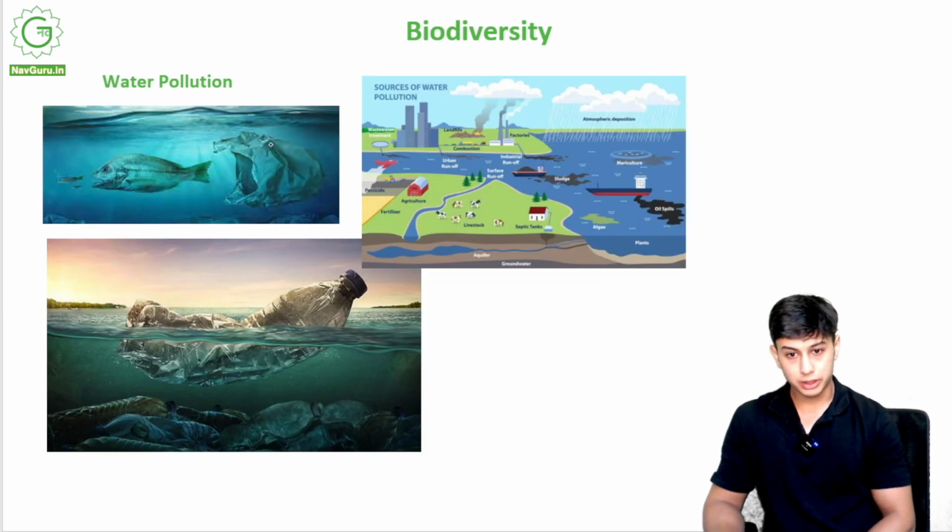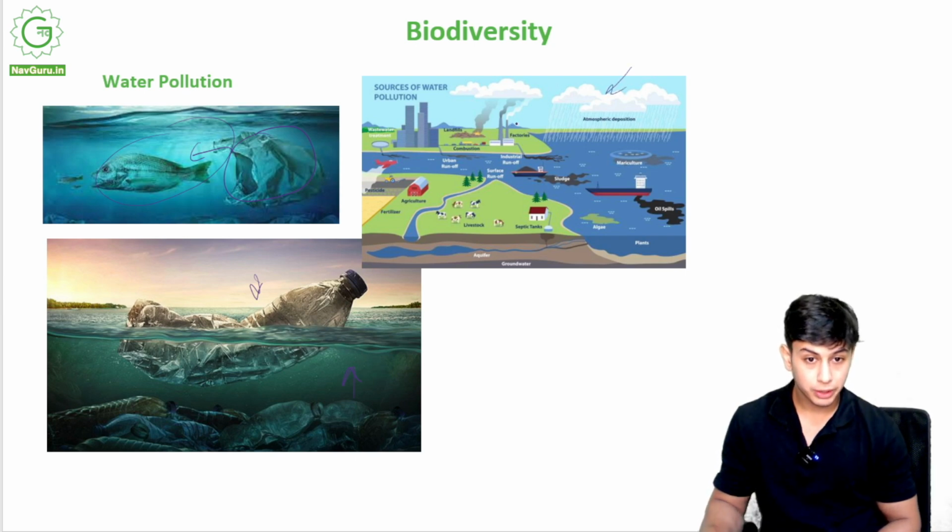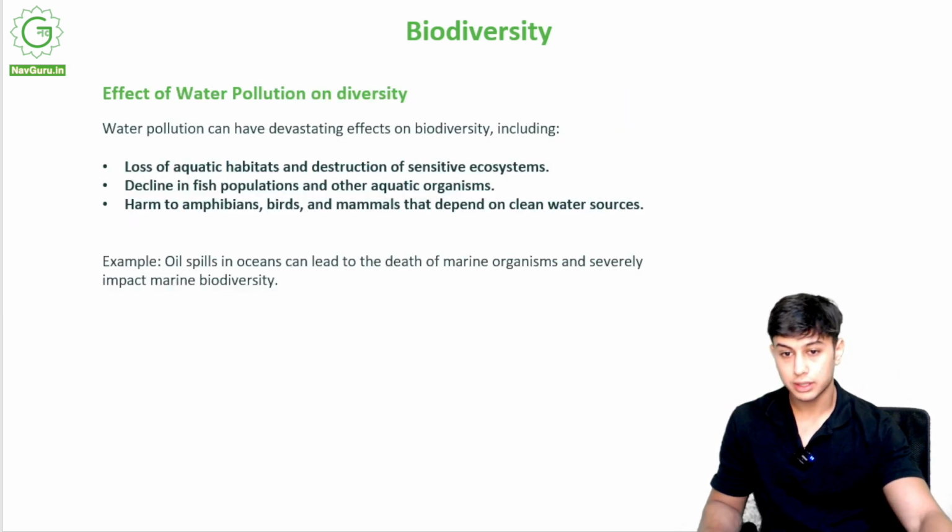Let me show you water pollution. Plastic is a very big source of water pollution. It is polluting the seas and the oceans. It is making fish go away, migrate, and reduce in quantities. See over here, sources of water pollution: acid rain, oil leakages, pollution from households, soil erosion, all of these things.